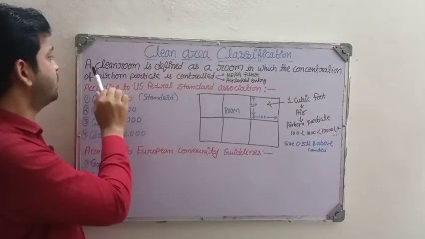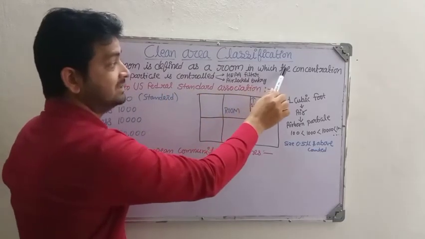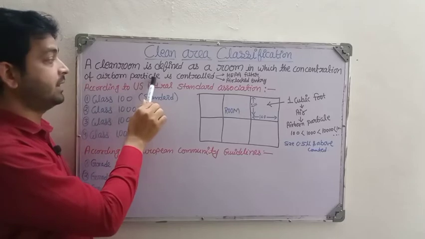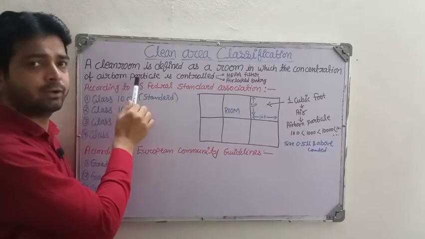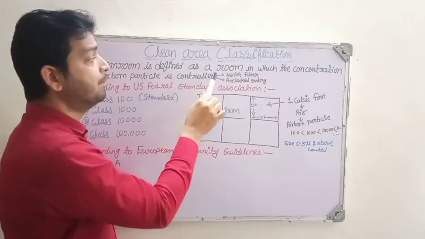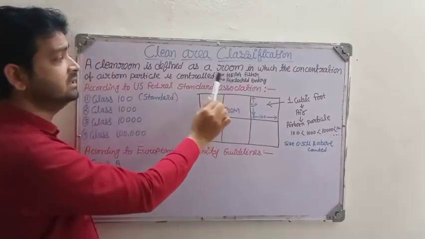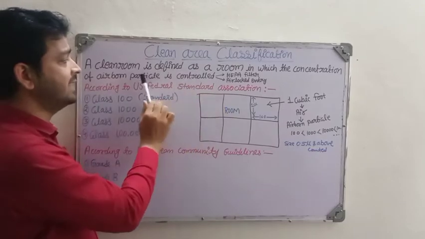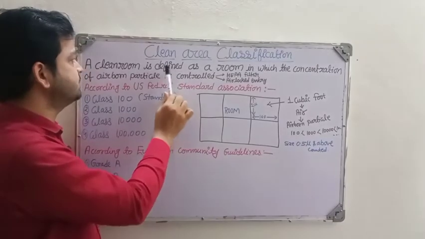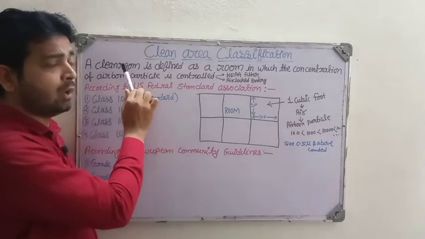A clean room is defined as a room in which the concentration of airborne particles, the particles which are borne in air, that may be microbes or any other particles, is controlled, right? It will be controlled by the HEPA filter or by the airlocked entry system, right? In many ways we are going to control the entry of the airborne particles and the exit of the air. All those things we control, and then we say that the room is a clean room or aseptic room, right? So how can we classify them?